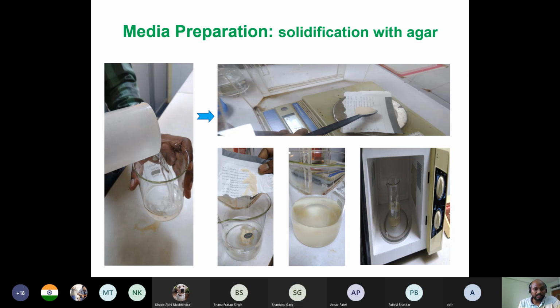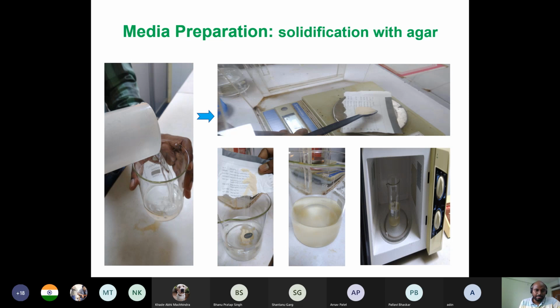But for solid media, just compare with the outside. For example, if your soil is not that solid, and is rather muddy or liquidy, will your plant be able to stand there? Obviously not, it will fall. The same reason applies here. If you don't solidify your media, how will you place the explant? The plant will not be able to grow, because it will not be able to stabilize itself, it will fall and move around.